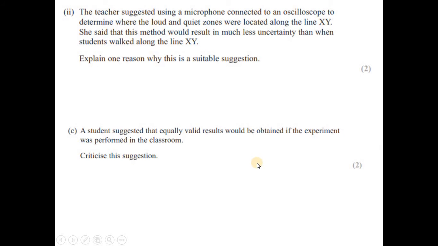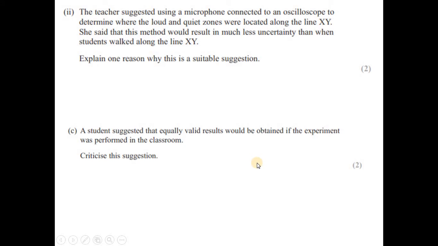Part 2. The teacher suggested using a microphone connected to an oscilloscope to determine where the loud sound and the quiet zones were located along the line XY. She said that this method would result in much less uncertainty than when students walked along the line XY. Explain one reason why this is a suitable suggestion.